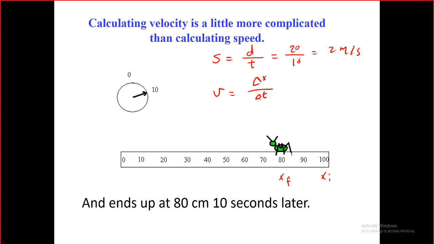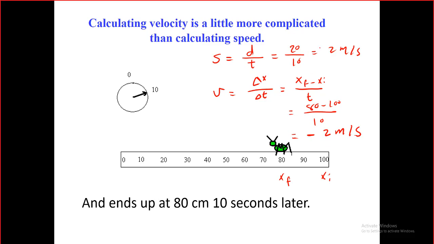It's delta x over delta t, not d. Look at that. S is d over t, where the velocity should be the displacement over the time. The displacement in this case is x final minus x initial divided by the time interval in between, which is in this case 80 minus 100 over 10. That will end up with minus 2 meter per second.